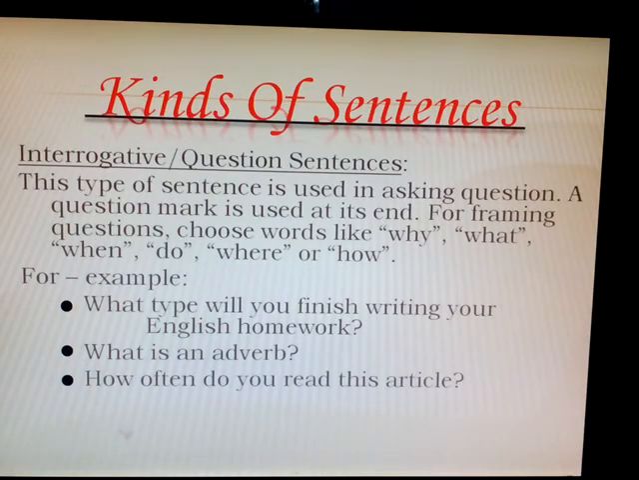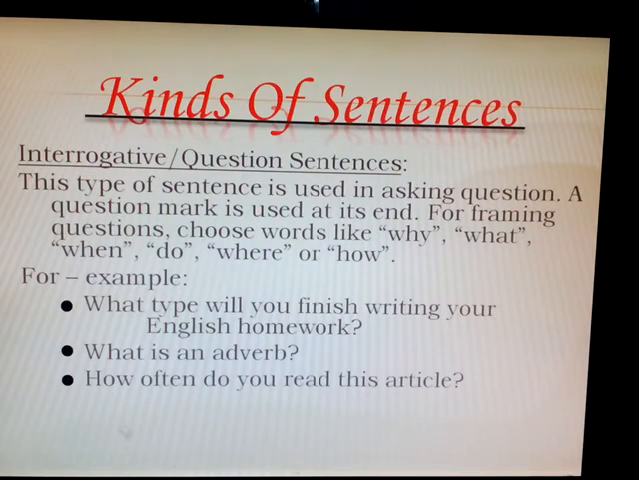Then interrogative and question sentences. Naturally, it ends with a question mark. This type of sentence is used in asking questions. A question mark is used at its end. For framing a question, choose words like why, what, when, where. This is the W family. And do, how.